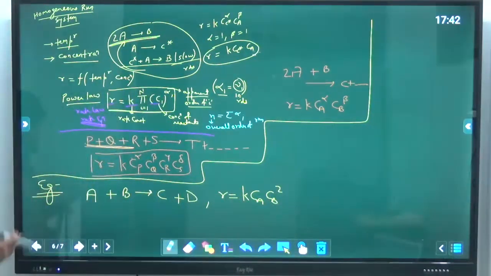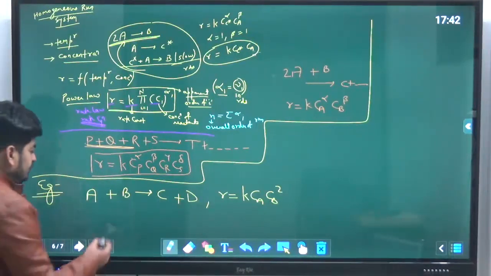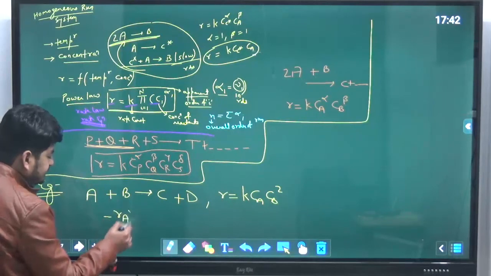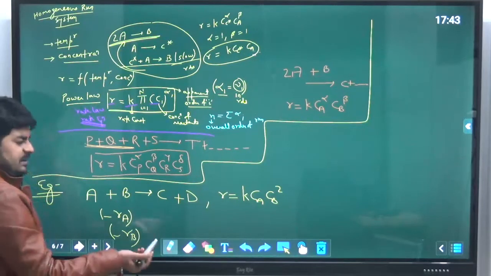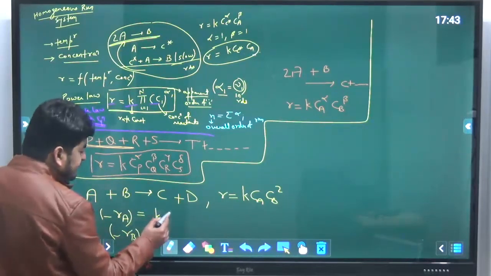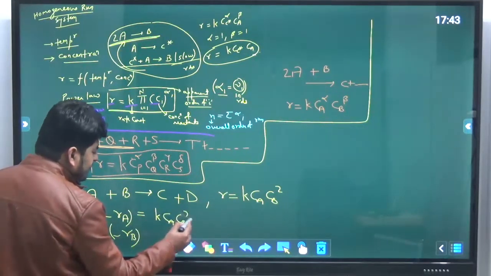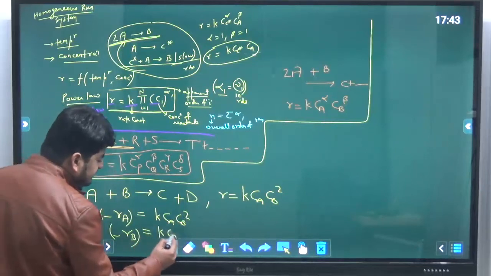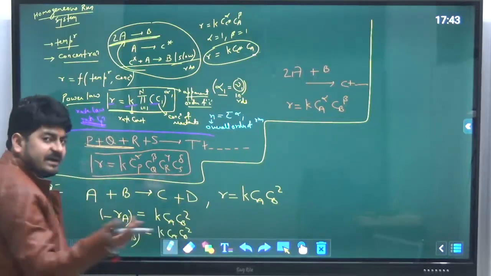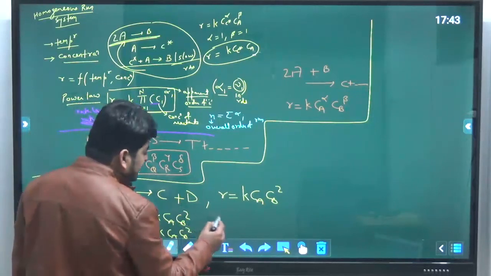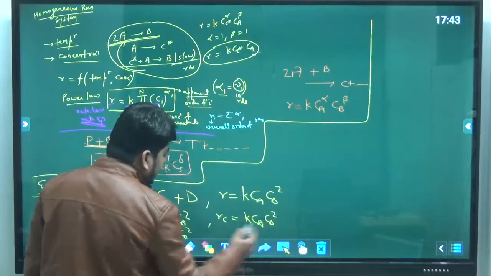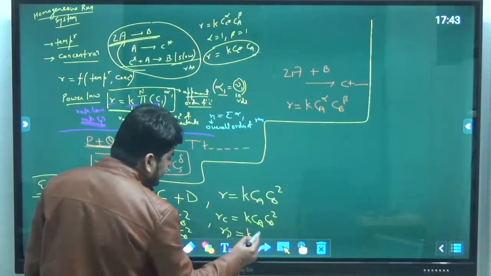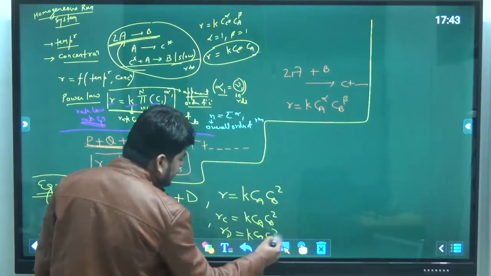So like this, this is the R given. If someone asks you what is minus Ra, what is minus Rb, then you can simply say this is k Ca Cb square. This is also k Ca Cb square based on the relative rates. You can also write Rc equal to k Ca Cb square and Rd is equal to k Ca Cb square.